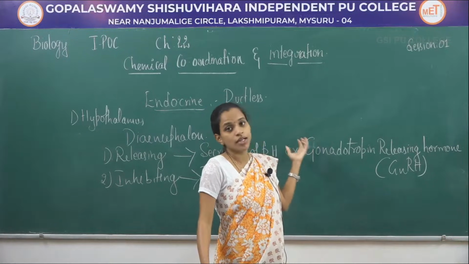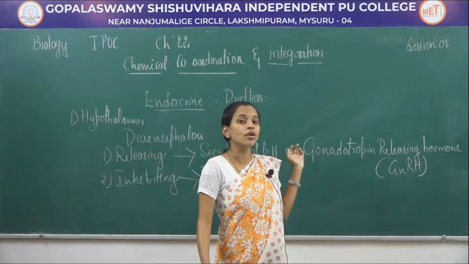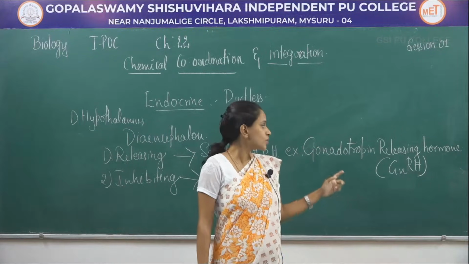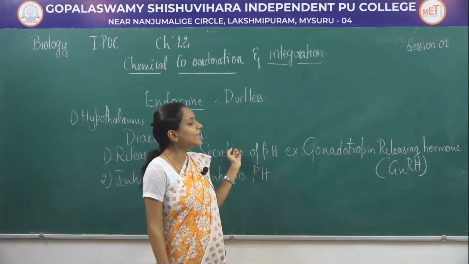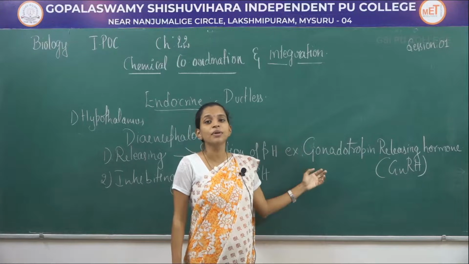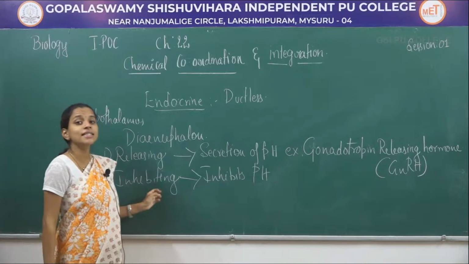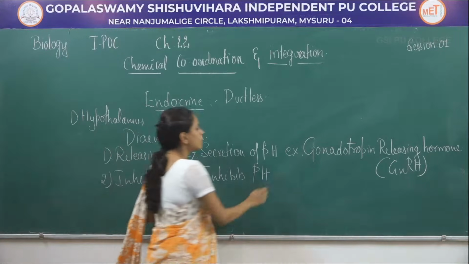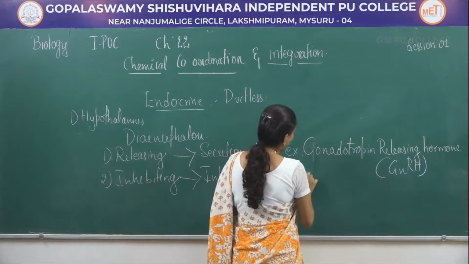Then only the pituitary will be able to release the gonadotropin hormone. So that is how they normally help in releasing the secretion of pituitary gland. Next is example for inhibiting hormone. The example will be somatostatin.